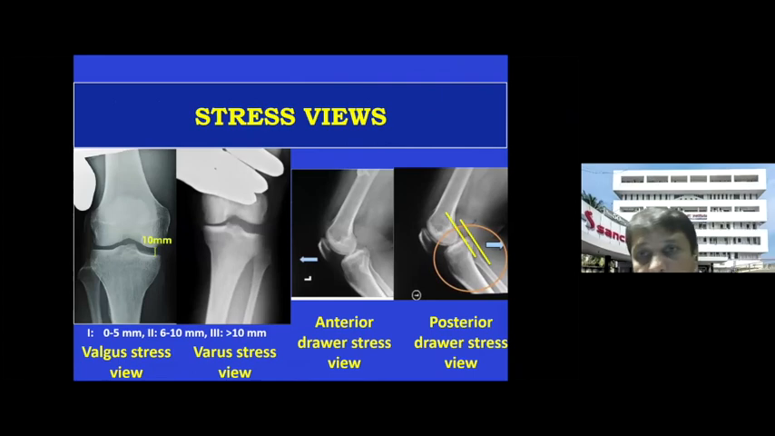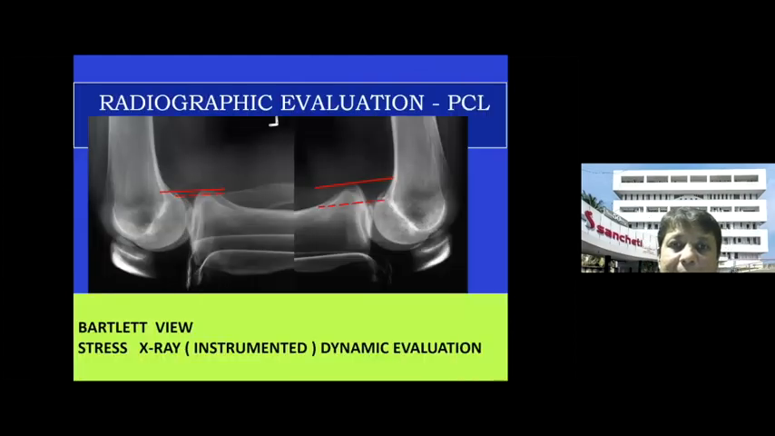Another important X-ray is the stress view. You do a valgus stress view and a varus stress view, and this is important again when you're dealing with medial collateral and the lateral collateral ligament injuries. And if there is opening on the medial side, then it indicates an MCL injury. A lateral side would indicate a lateral collateral ligament injury. You can also do stress views for your ACL and PCL.